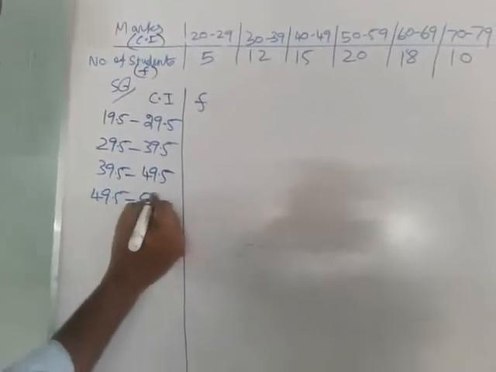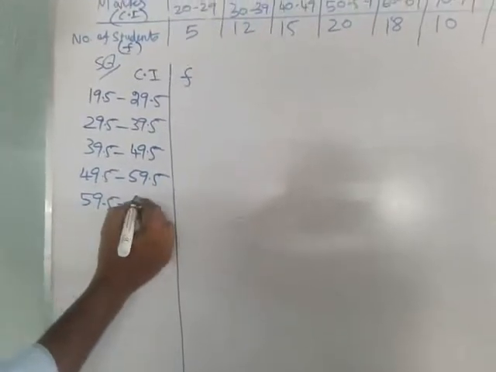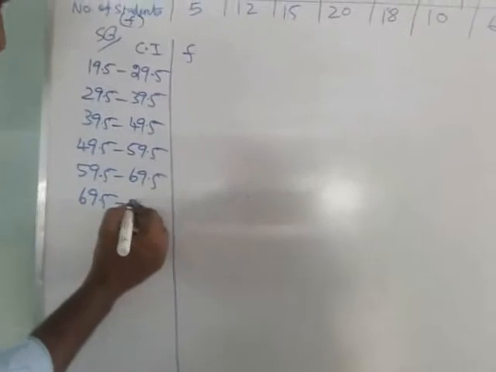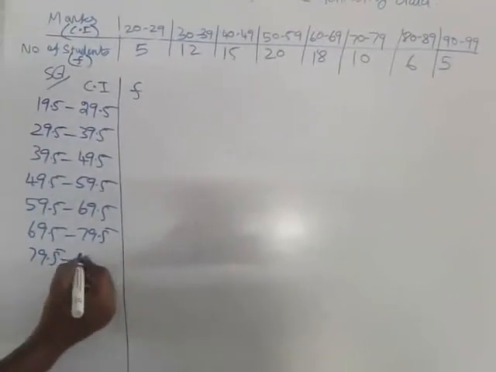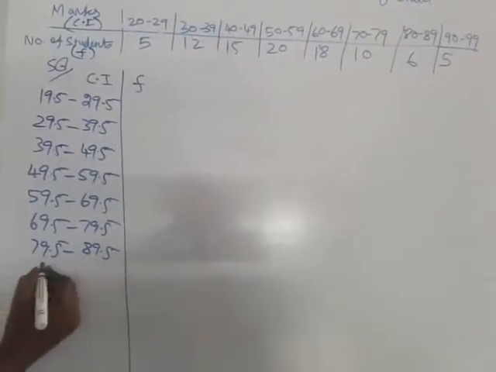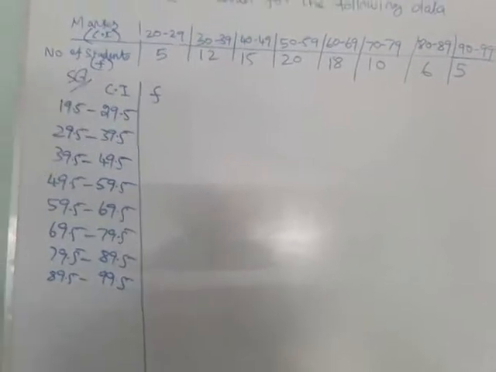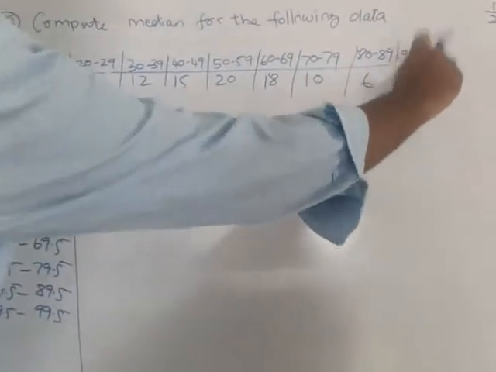49.5, next 59.5, write this value here. 59.5, next 69.5, next is 69.5, 79.5, next 79.5, 89.5, next 89.5, so 99.5. I think this is the last value. Check. The last one is 99. No, if you add point, 99.5.